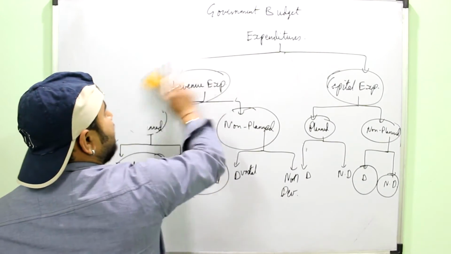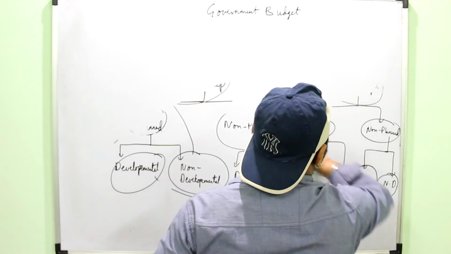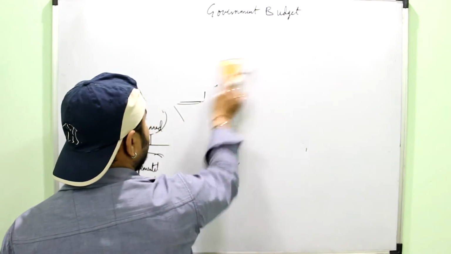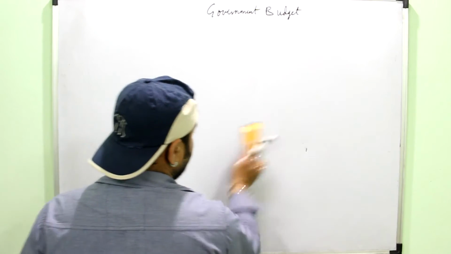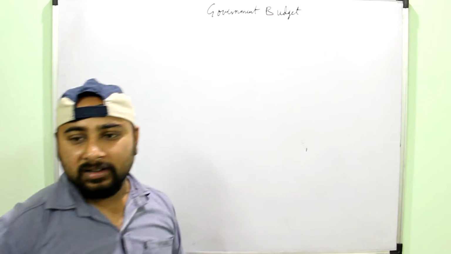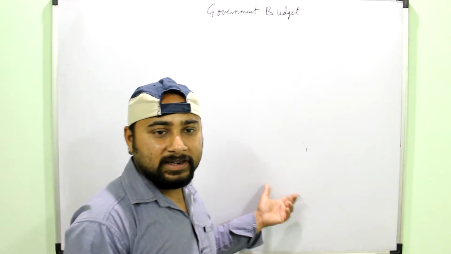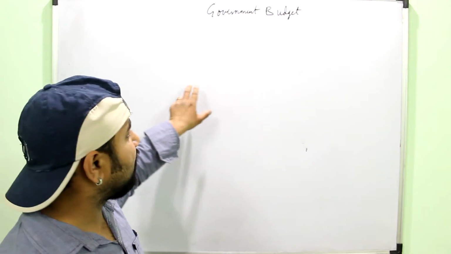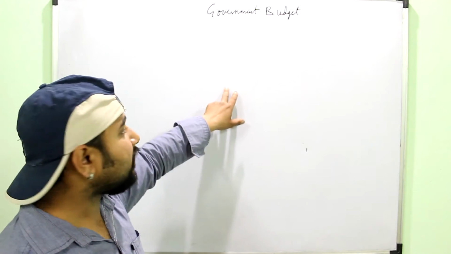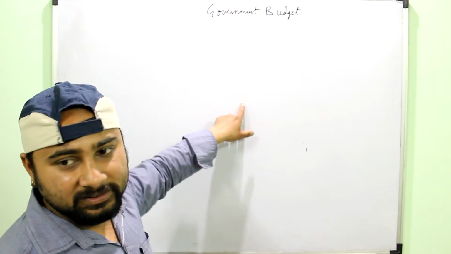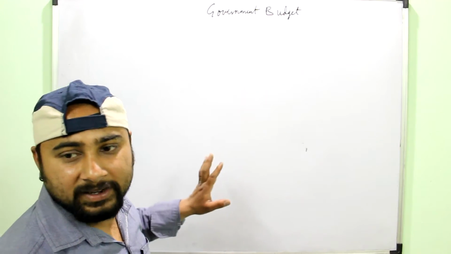The question which will be asked to you very often from this topic is that they would give you some expenditure, say the money paid by the government to the victims of a calamity. You classify it into a revenue or a capital expenditure, giving a reason for that. Suppose, like the statement I said, the compensation given to the victims, that will be a type of revenue expenditure because it neither increases an asset nor reduces a liability.